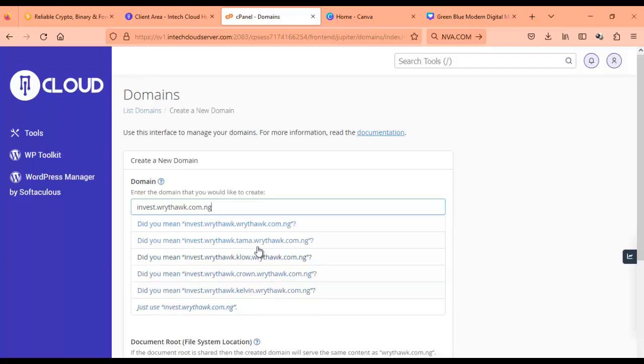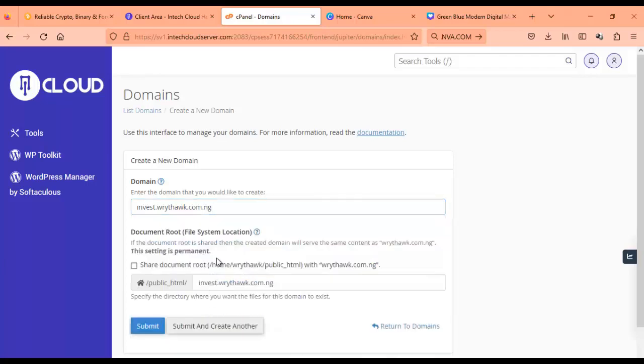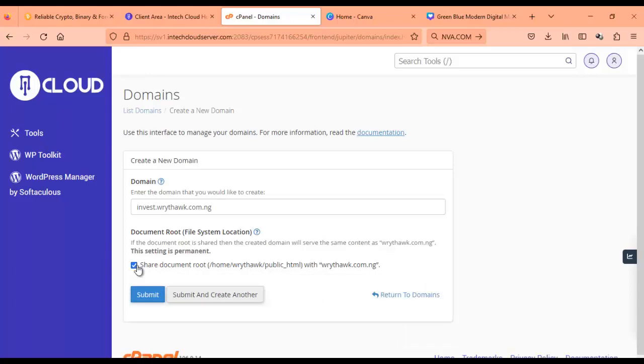So it's showing you other options, if this is actually what you mean or not. So I just want what I typed in, which is this. So I'm going to ask you this question: if you want share document root. Okay, so if you click on this place, it's going to be sharing the document with the main domain, which is not good.